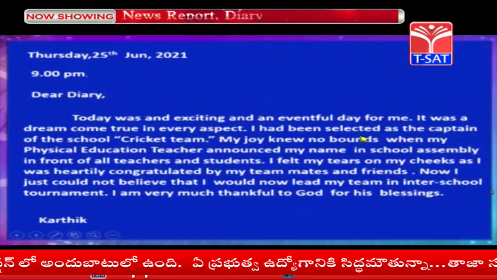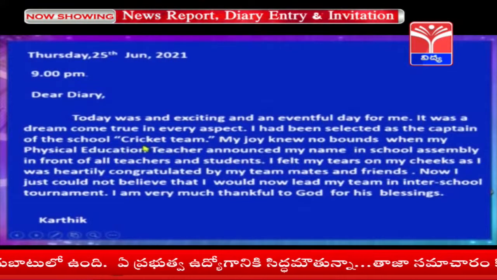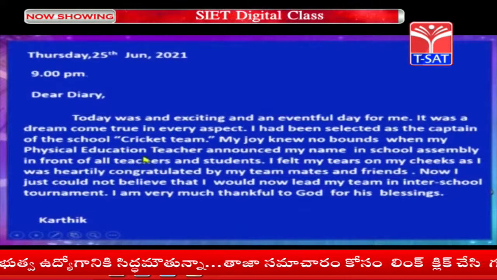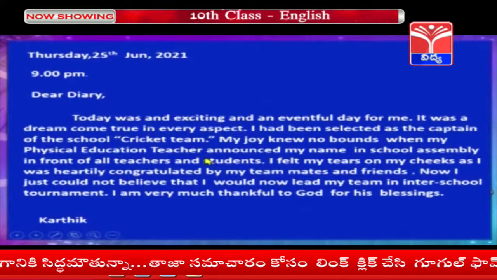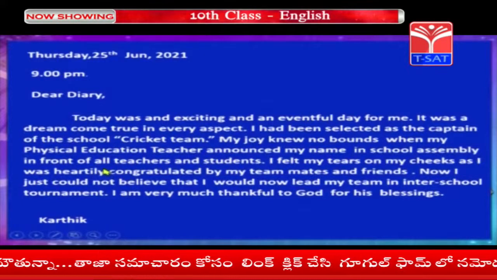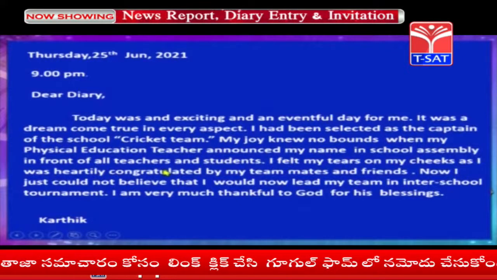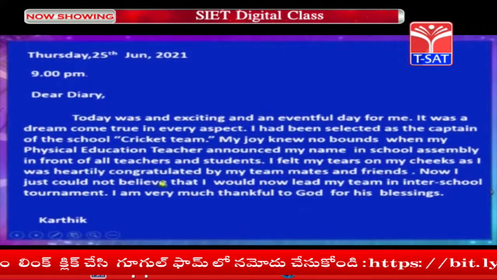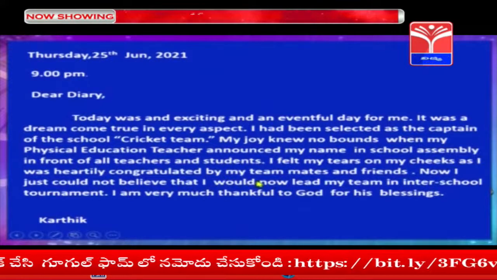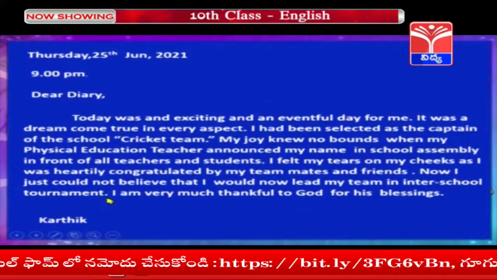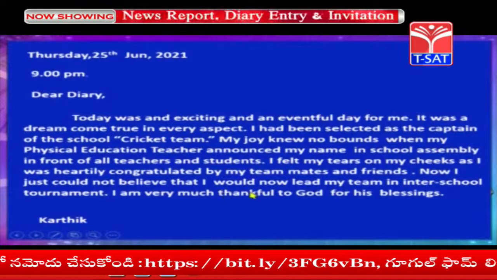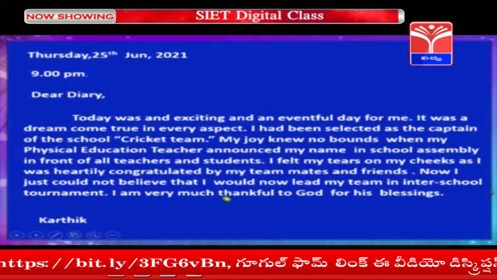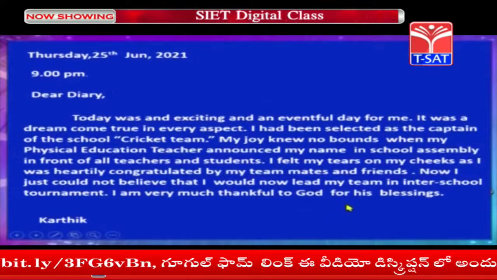I had been selected as the captain of the school cricket team. My joy knew no bounds when my physical education teacher announced my name in school assembly in front of all teachers and students. I felt tears on my cheeks as I was heartily congratulated by my teammates and friends. I just could not believe that I would now lead my team in the inter-school tournament. I am very thankful to God for his blessings.